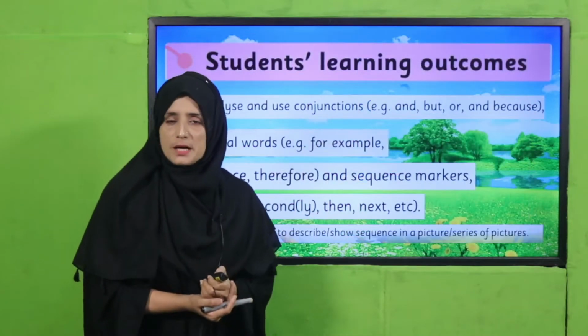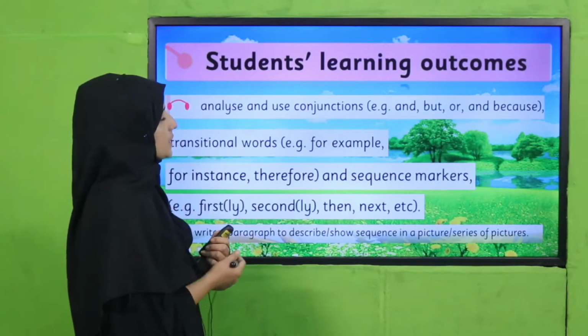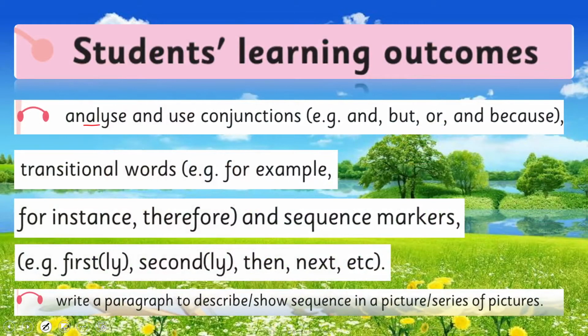So what are our today's learning outcomes? Analyze and use conjunctions, e.g., and, but, or, because.